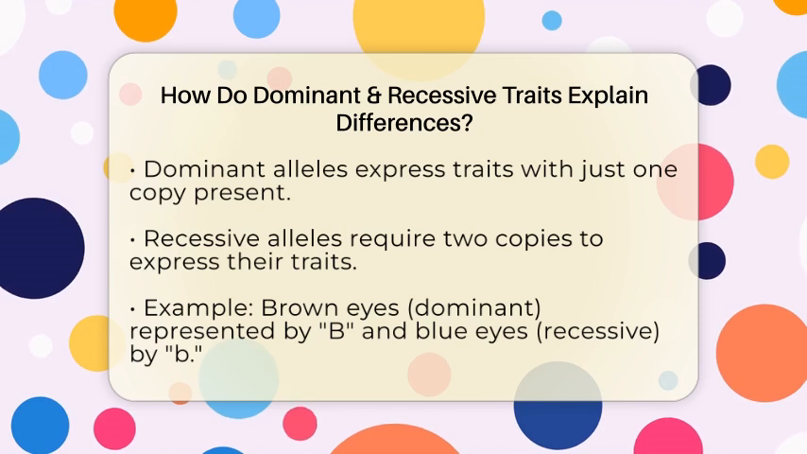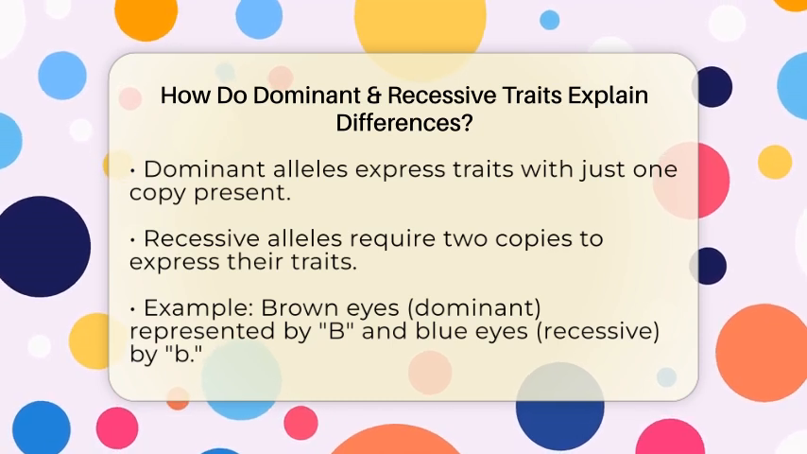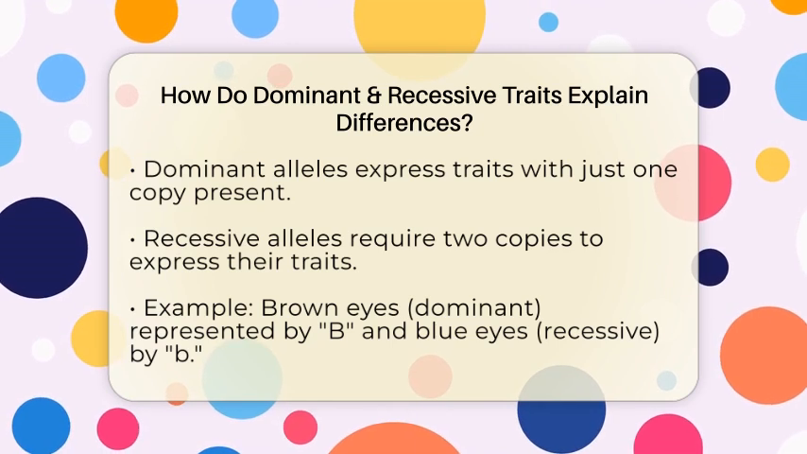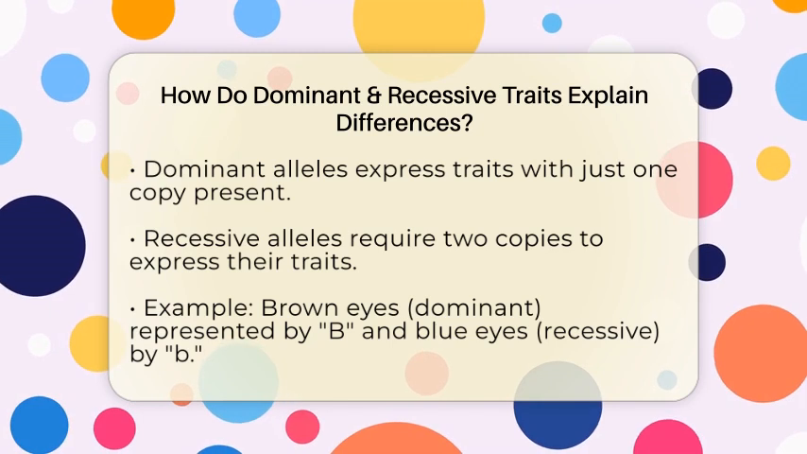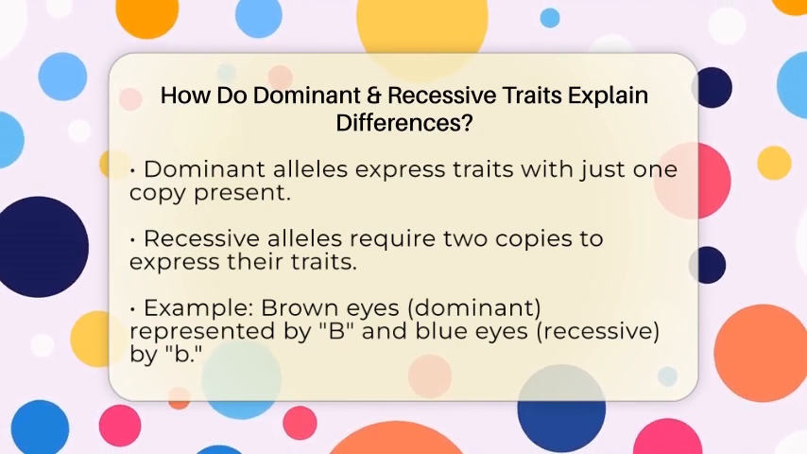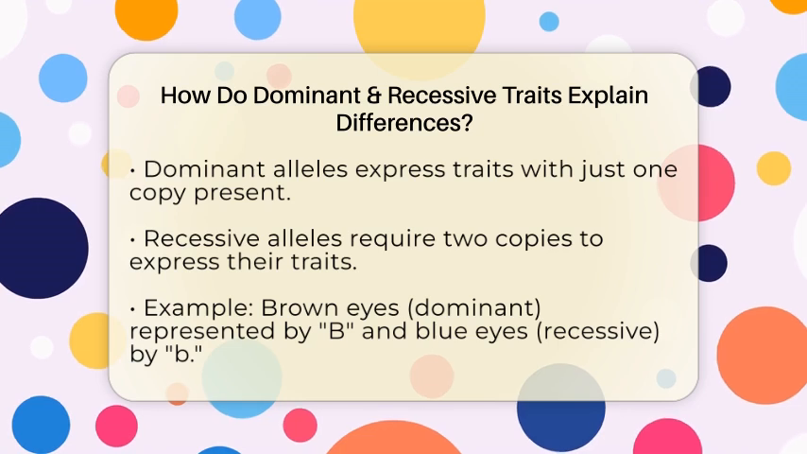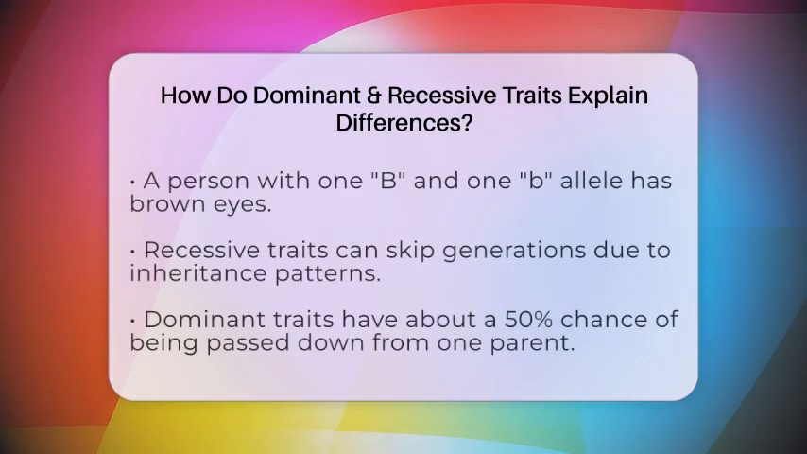For example, if the allele for brown eyes is dominant and represented by the letter B, and the allele for blue eyes is recessive and represented by the letter b, a person with one B and one b allele will have brown eyes. Only someone with two recessive alleles, or bb, will have blue eyes. This is why some traits can skip generations.